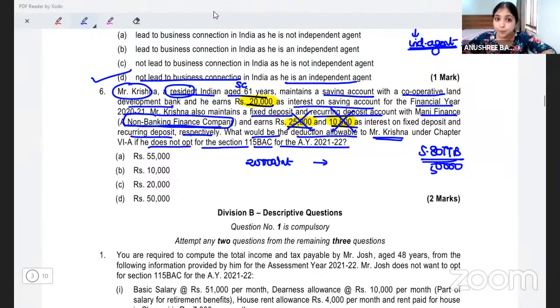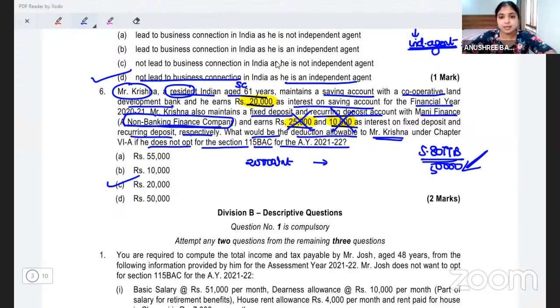We consider cooperative banks, we consider scheduled banks, we also consider interest from post office accounts, but NBFC interests are not allowed under 80TTB. So the only deduction we will get under 80TTB will be 20,000, and that 20,000 is well within the limit of 50,000, hence it will be fully allowed. Understood? That is it with question number 6.